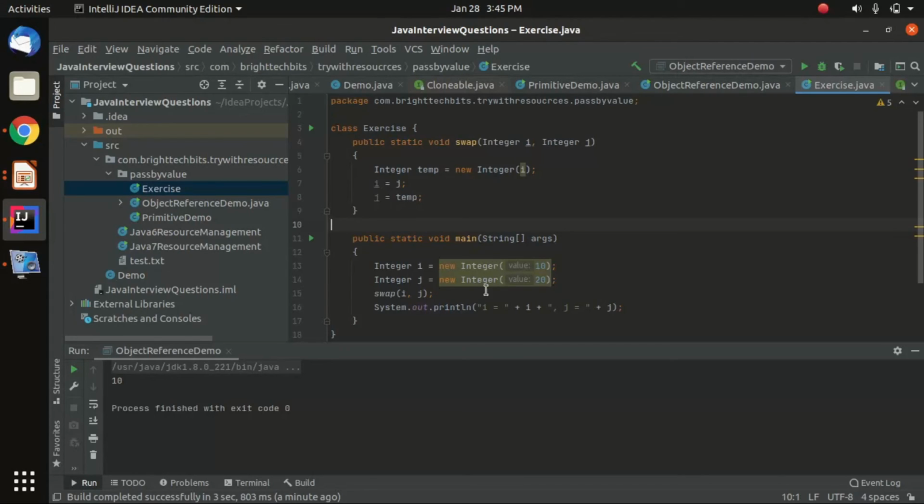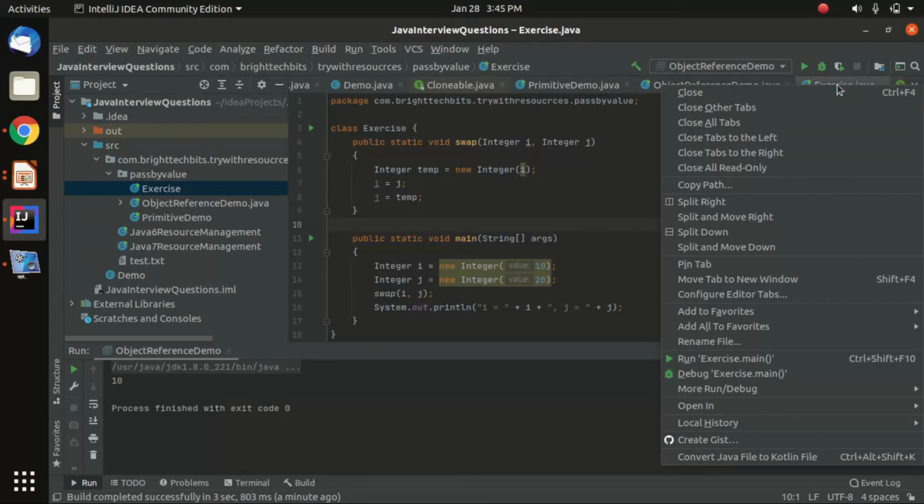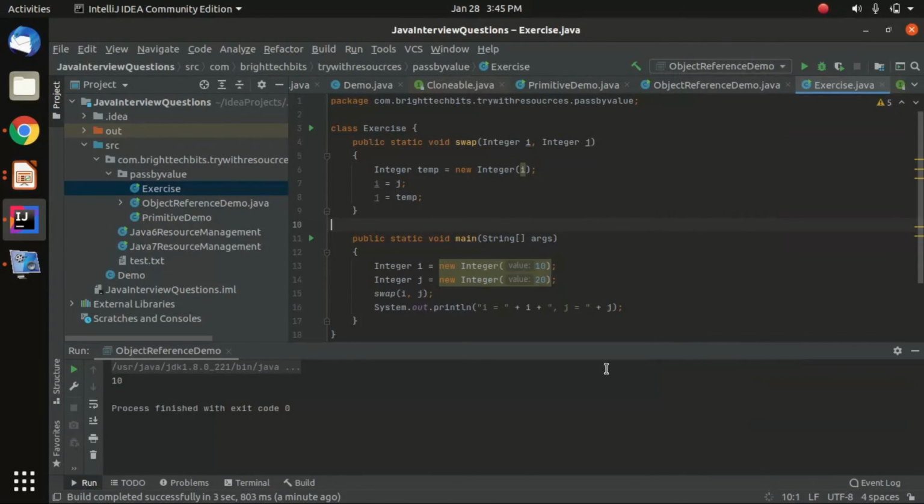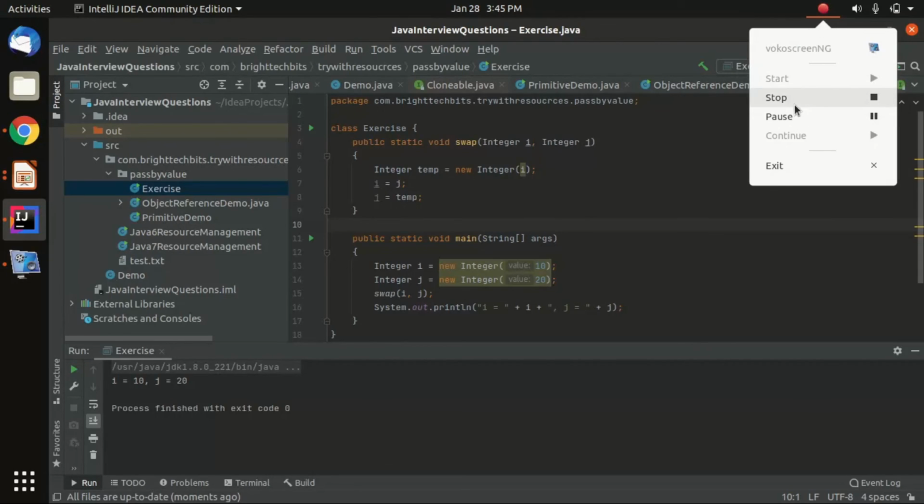Keep in mind that we are passing the object reference as a value. Let's look into the output. It is 10 and 20, and swap actually doesn't change the values. So I hope you understand this one.